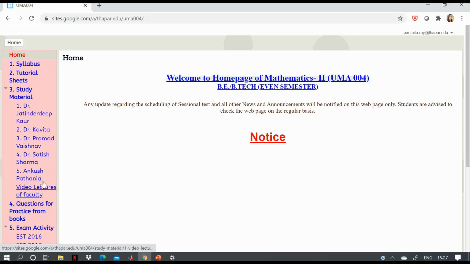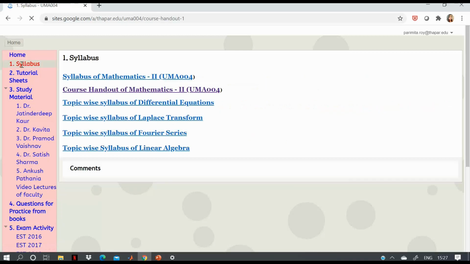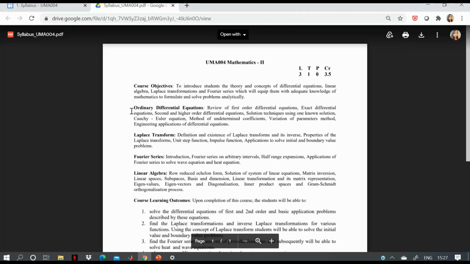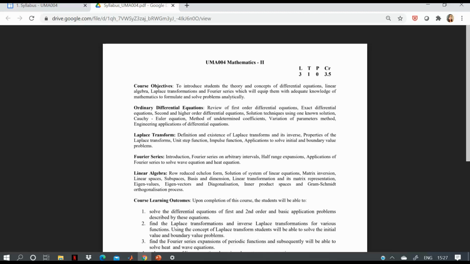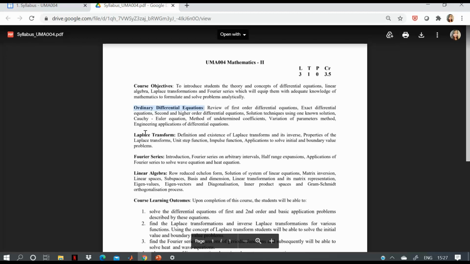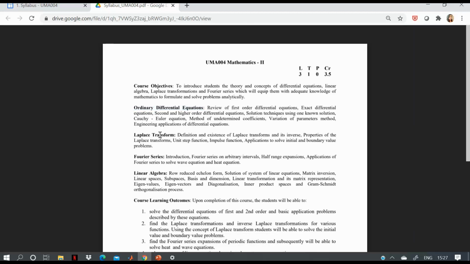question papers. First of all, let's have a look at the syllabus. I press this first and there are a lot of options. The first one is the syllabus of Mathematics 2. So let us have a look at the syllabus. We will start with ordinary differential equations, and then we will move on to the Laplace transform, then Fourier series, and then linear algebra.